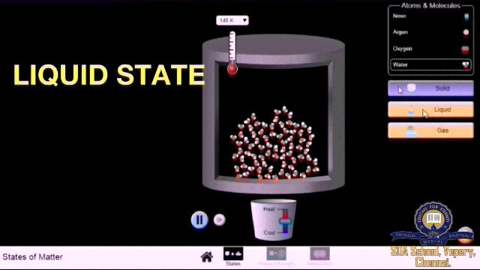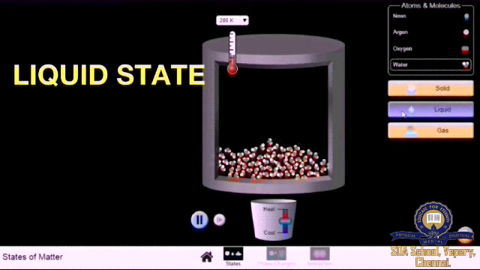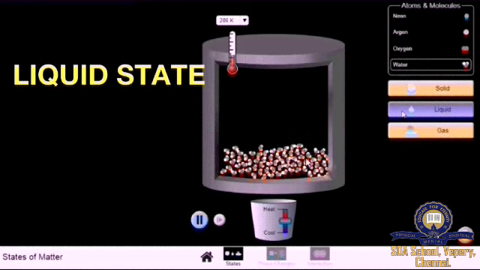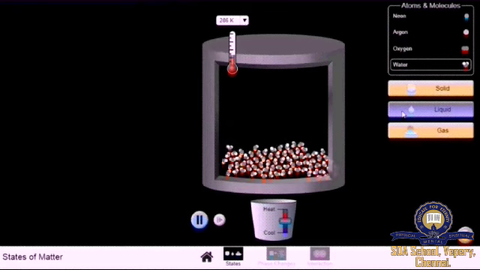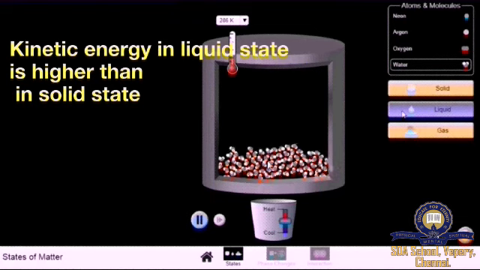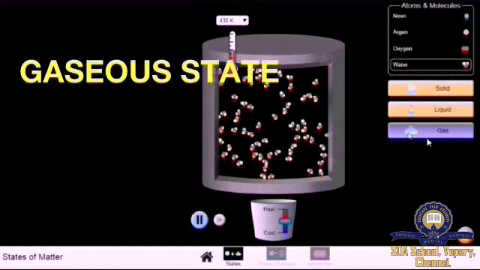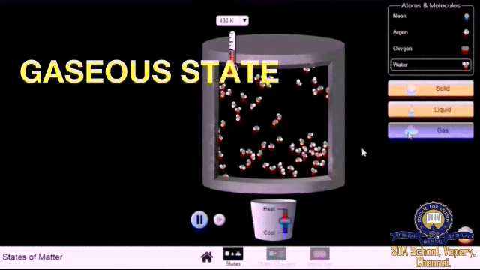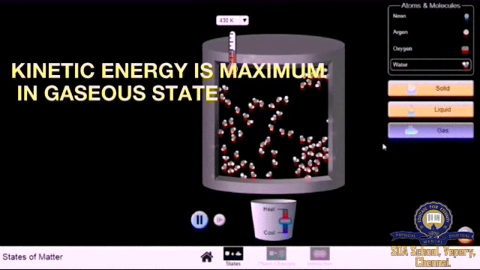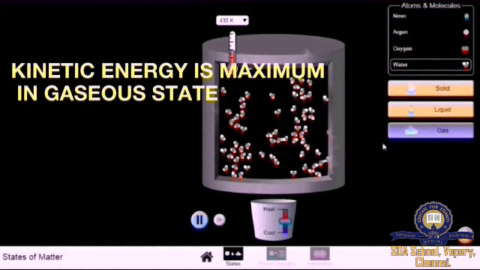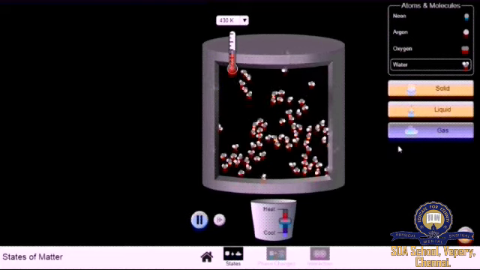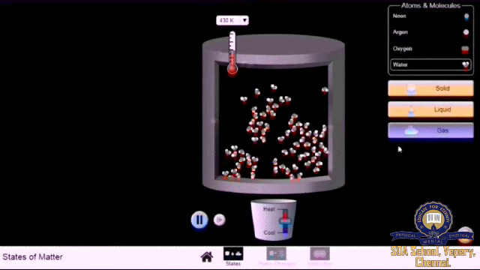Now I am going to choose a liquid state. When I choose the liquid state, the atoms are not arranged in a definite manner and their kinetic energy is more in liquid state than in solid state, right? Now I'm going to choose gaseous state. When I choose gaseous state, the kinetic energy is even more. We can notice that the molecules move far away from each other. They can move very easily.